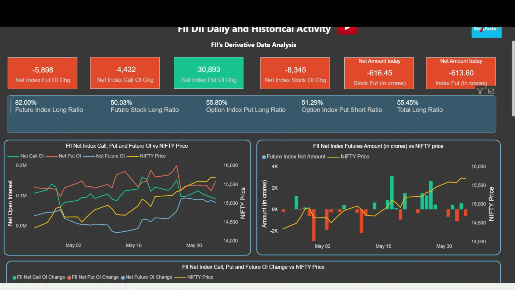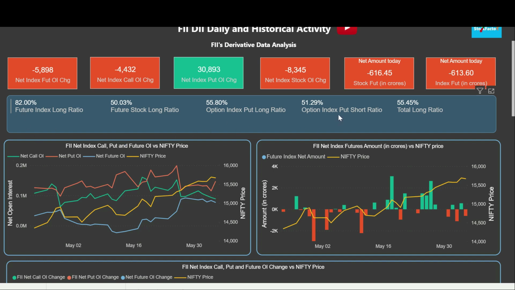So puts are slightly more than calls in terms of longs, but you have to understand one point: FIIs buy puts to hedge their positions. As you already know, they have exposure to the cash market and they have also done buying in the futures market. They are already holding a lot of long positions. So to hedge these positions, they have to buy puts also. So FIIs also buy puts. It means this is a normal activity, and this explains the data: in order to hedge these positions, they are buying puts.